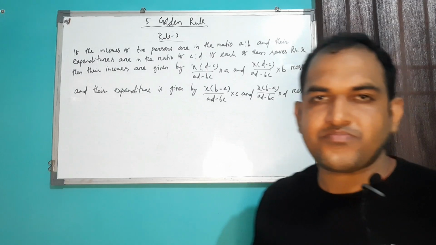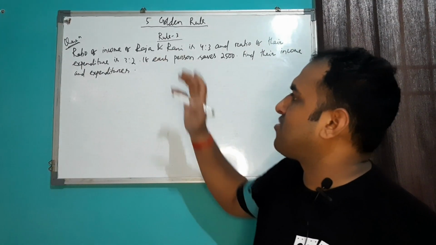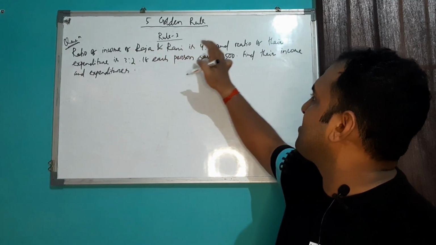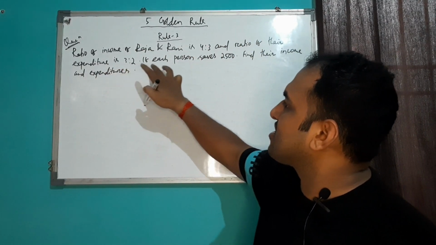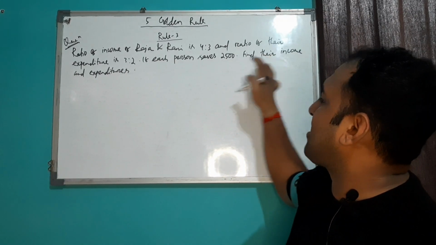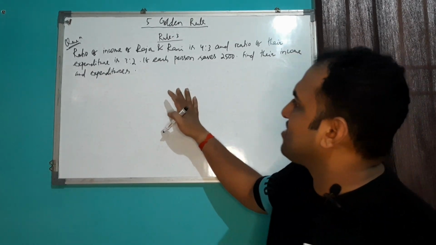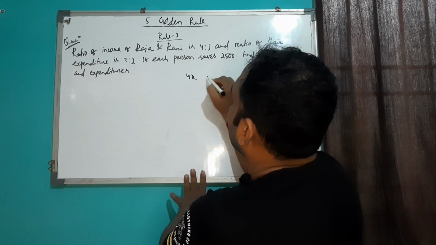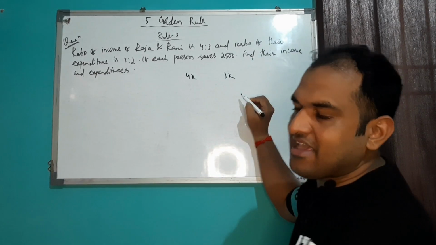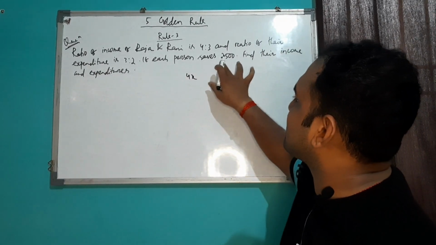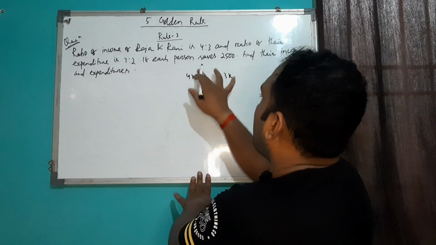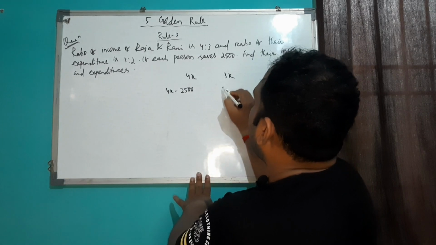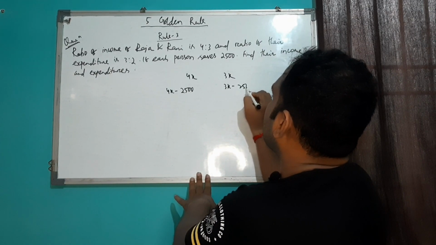Okay, respectively. Now I'll show you an example of this rule number 3. The question says: the ratio of income of Raja and Rani is 4:3, and the ratio of their expenditure is 3:2. If each person saves 2500, find their income and expenditure. So here Raja and Rani have income in the ratio 4:3, meaning income of Raja is 4x and income of Rani is, let's say, 3x. Each person saves 2500. It means the expenditure of Raja is 4x minus 2500 and the expenditure of Rani is 3x minus 2500.